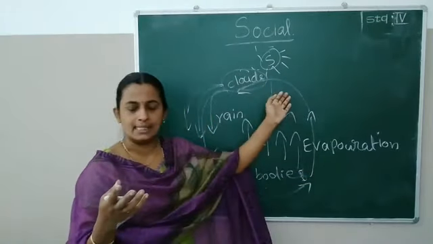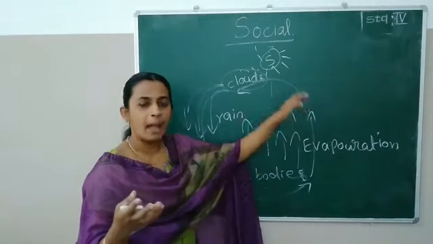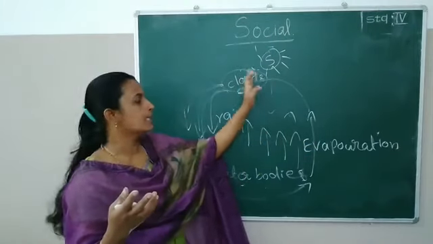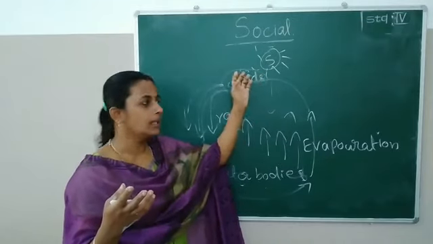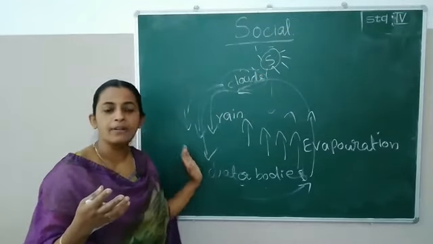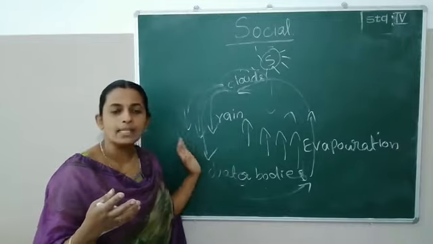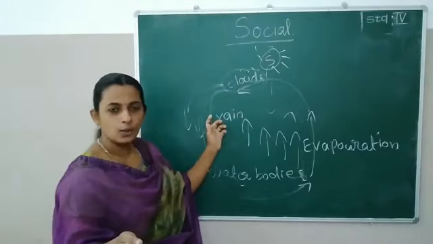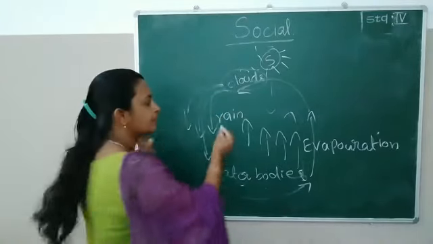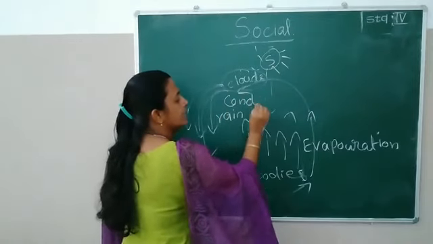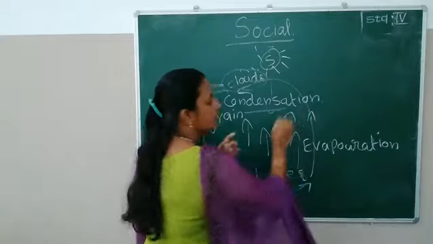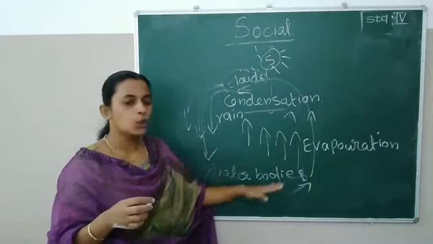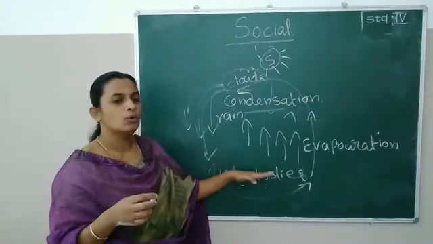Water evaporates. And what happens to this evaporated water? It forms clouds. Okay, and it cools down and reaches the earth in the form of water droplets or rain. And this process is known as condensation. Condensation. Got it? So these are the two terms we have to study from the water cycle.